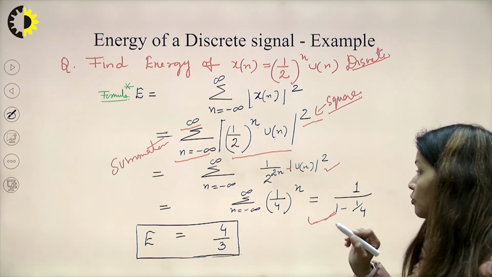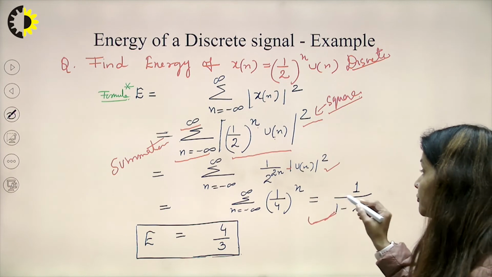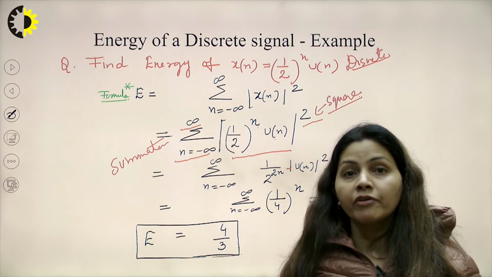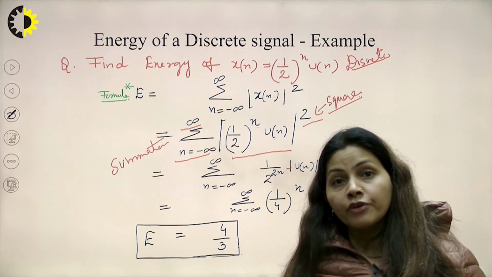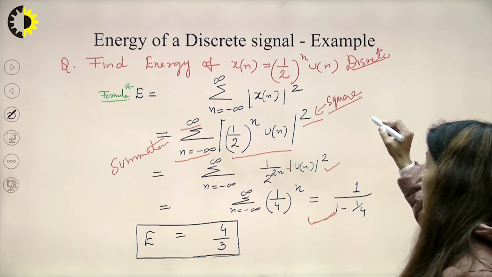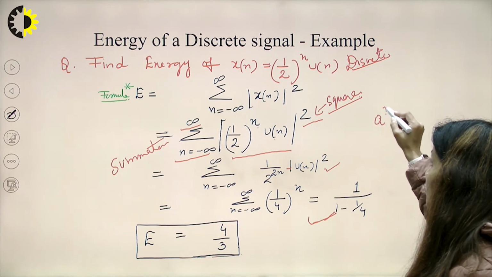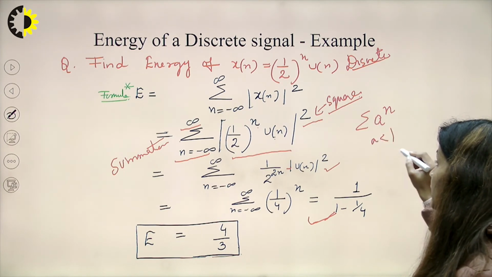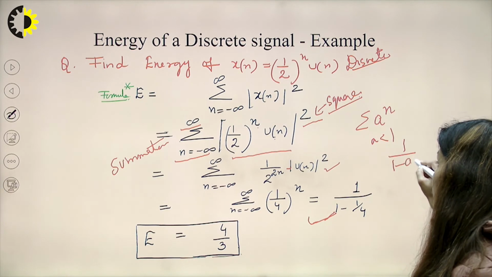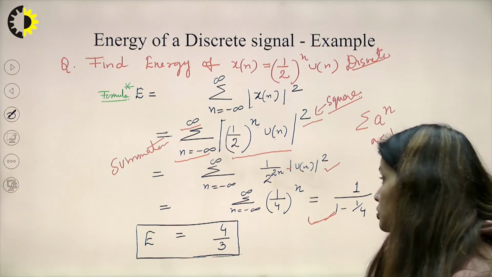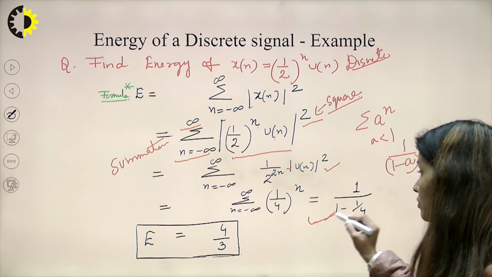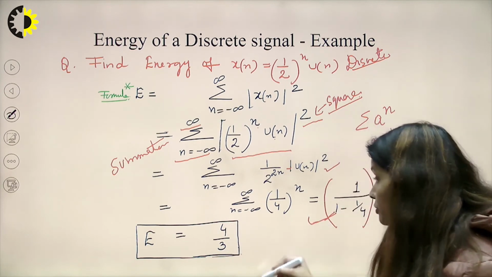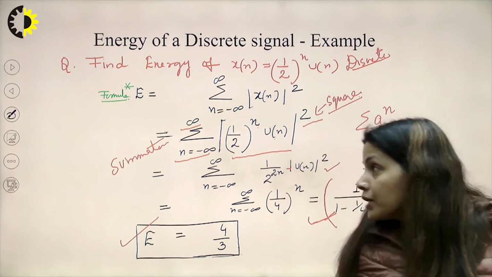Now I will apply the formula for summation. For an infinite series a raised to the power n, if the value of a is less than 1, the summation value is always 1 upon 1 minus a. So I can put a as 1 by 4. Applying this formula, from this summation I get the value of E to be 4 by 3.